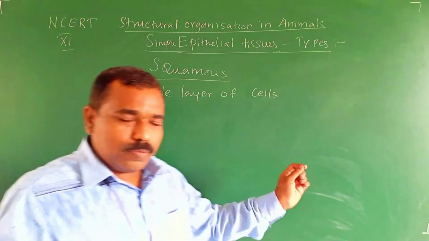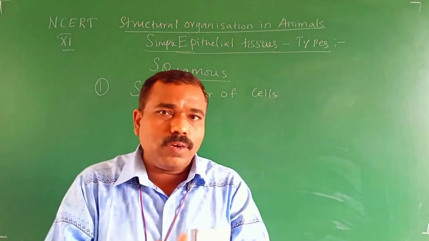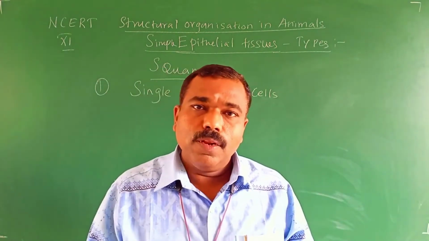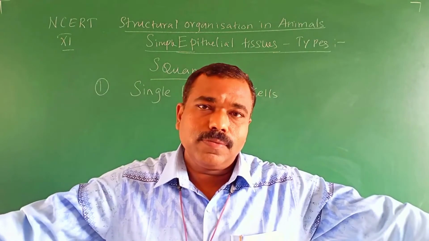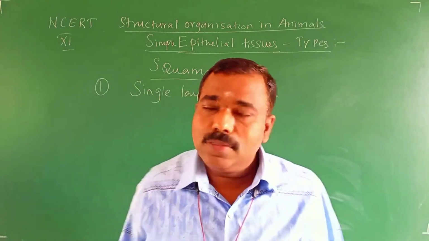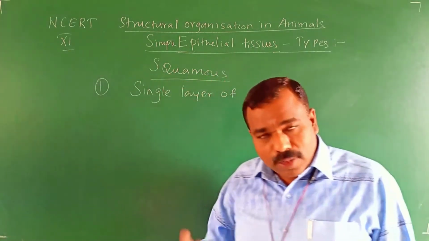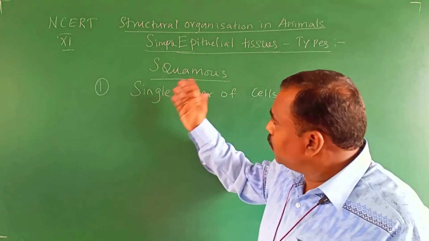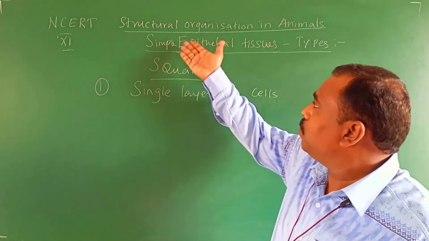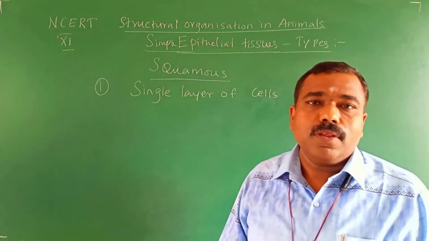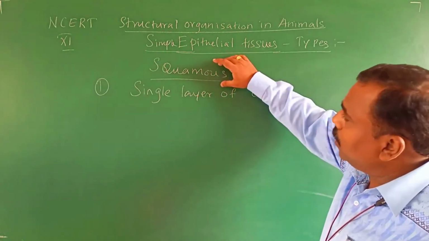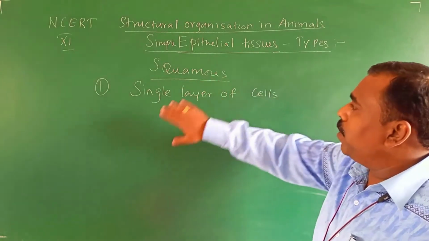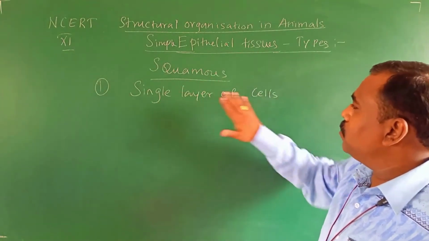Many cells bind together to form a tissue, so it is made up of only a single layer. Squamous epithelium also comes under simple epithelial tissue, so squamous epithelial tissue is also made up of a single layer of cells.